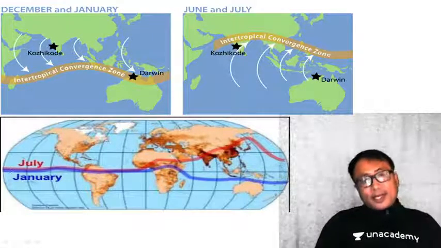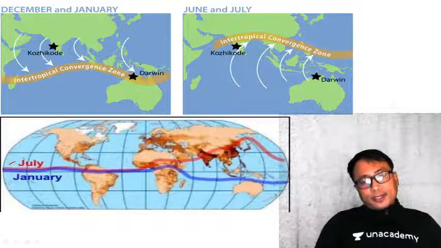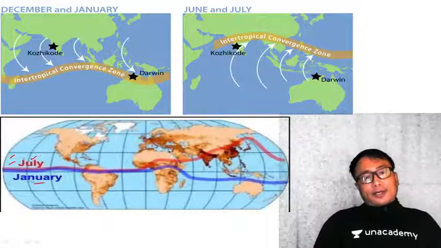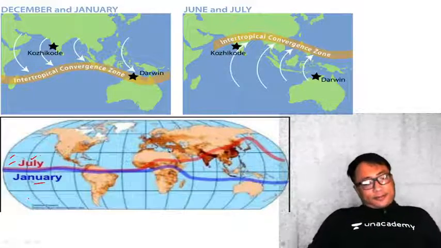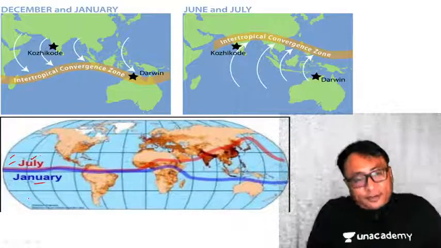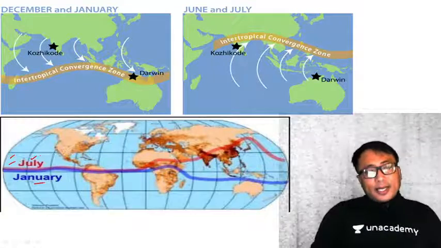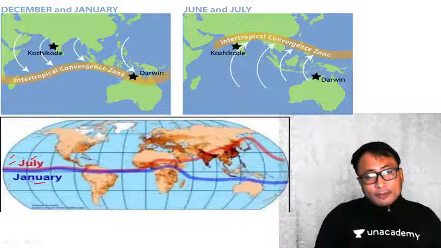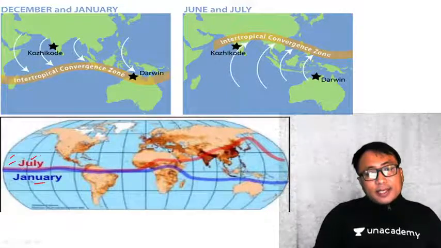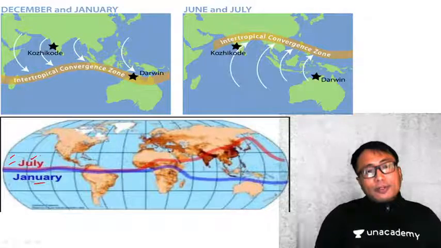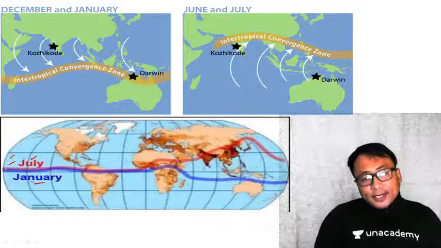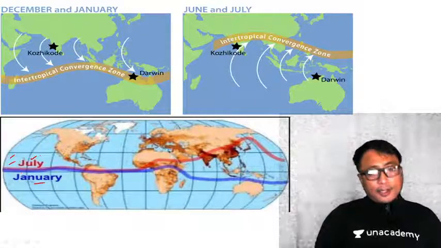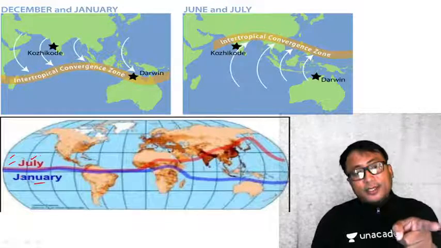You see here. In this particular region of the world, that is over the Pacific Ocean, it is July and January, meaning different season. Okay, approximately half year difference. You see here, at this particular region, since it is a homogeneous region, if you consider this small region here, and it is composed of a homogeneous body, that is water body over the Pacific Ocean, therefore here in this region, the shifting of the pressure belt will not be substantial. Okay, why? Because the specific heat of water is high.